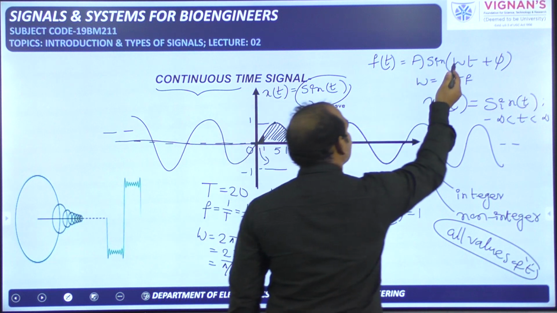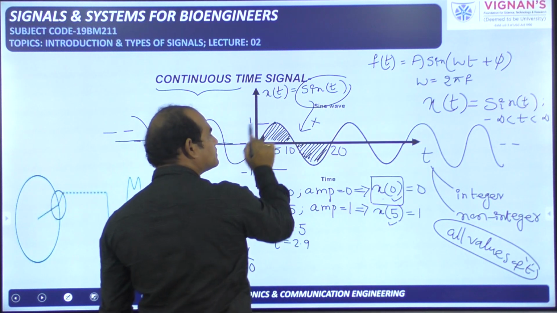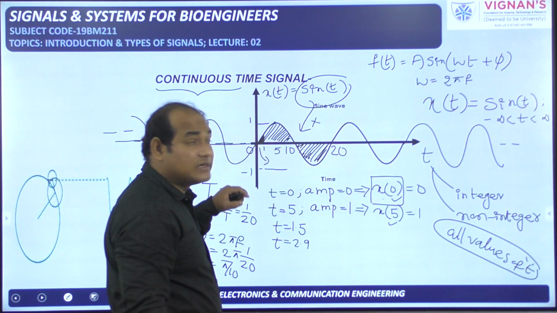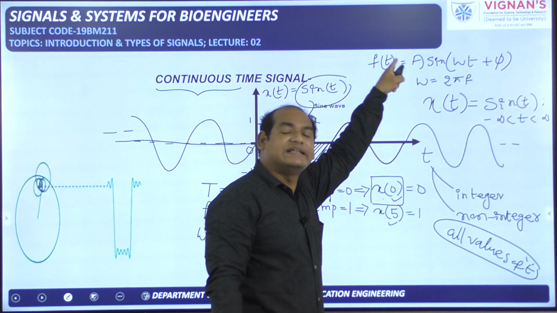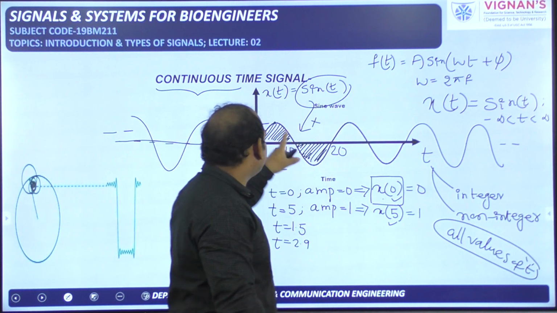Now substitute here. What is the A value? This is the peak value, that is nothing but 1. This is not the peak to peak value. It is the peak value only. So A is equal to 1.